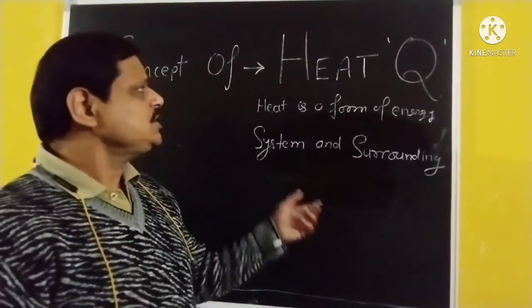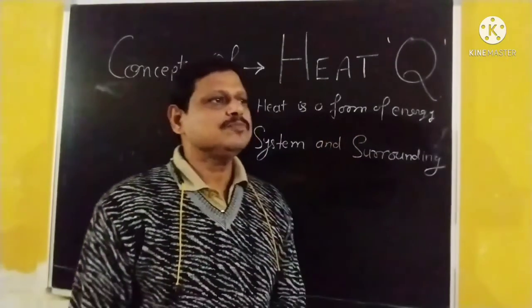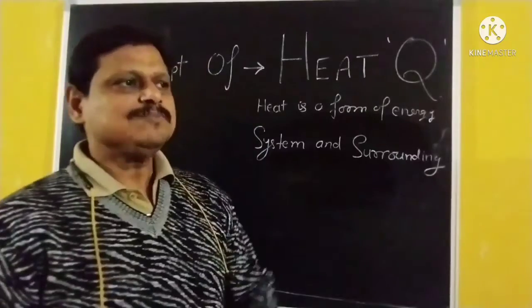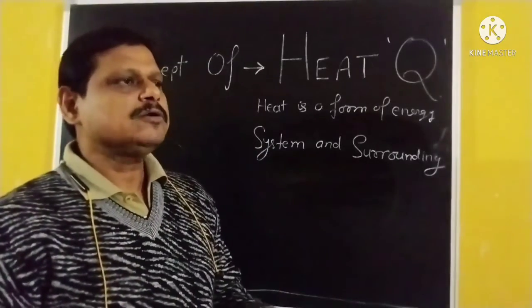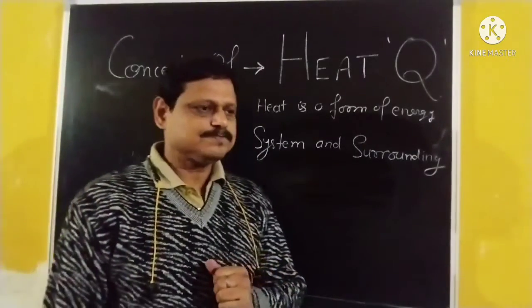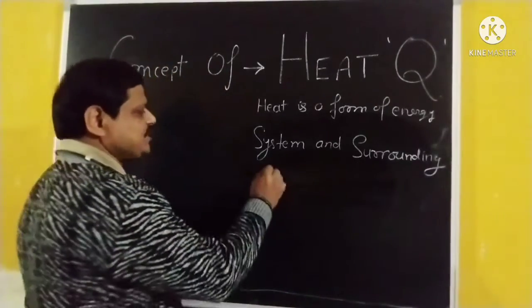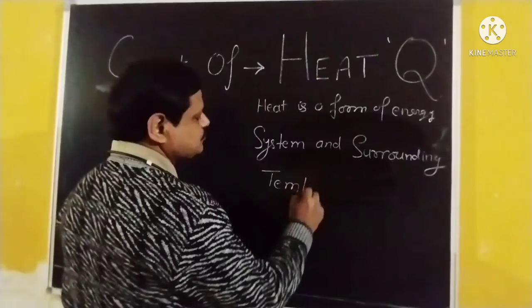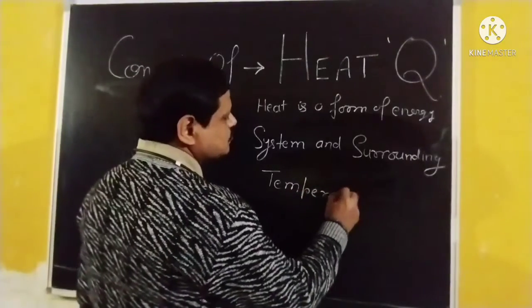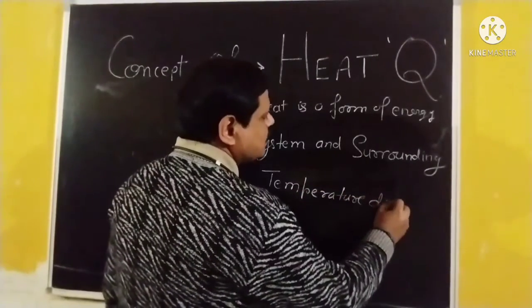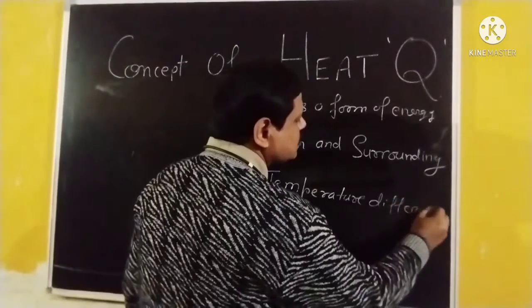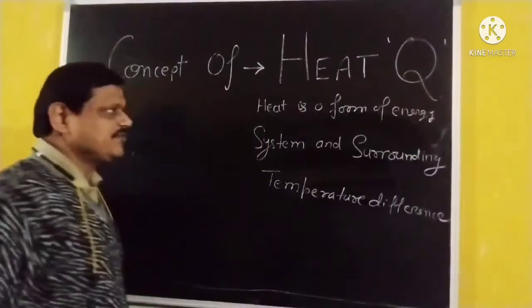The energy is transferred from system to the surrounding or from surrounding to the system. Why? Due to the temperature difference.